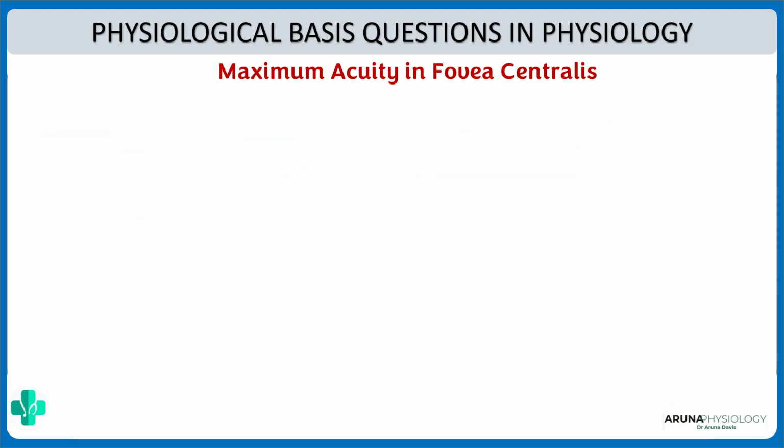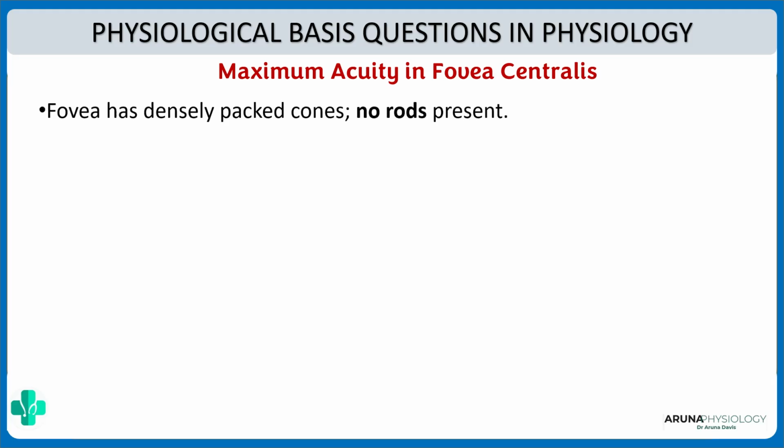Now the next question is, what is the physiological basis for maximum acuity at the fovea centralis? Remember, when we drew the diagram of the optic disc, we said we've got a macula, the center of which is called the fovea centralis. Now the fovea is an area which is densely packed with cones. That means no rods are present.